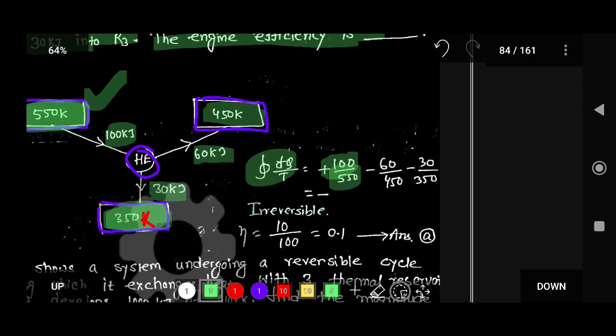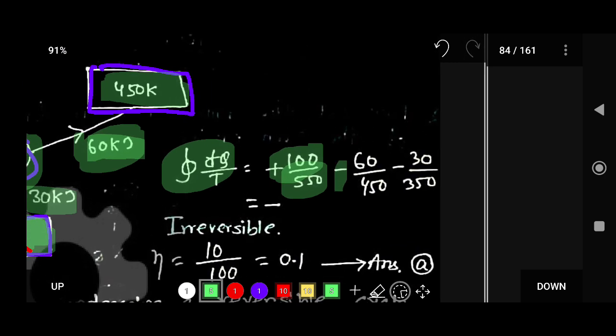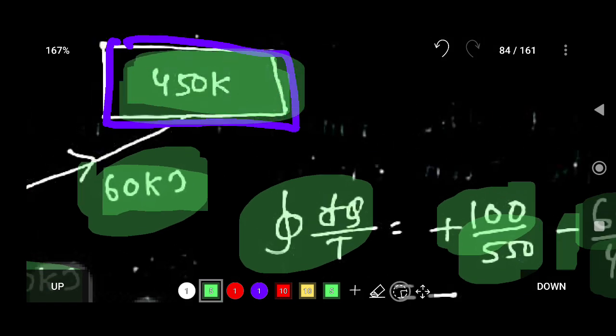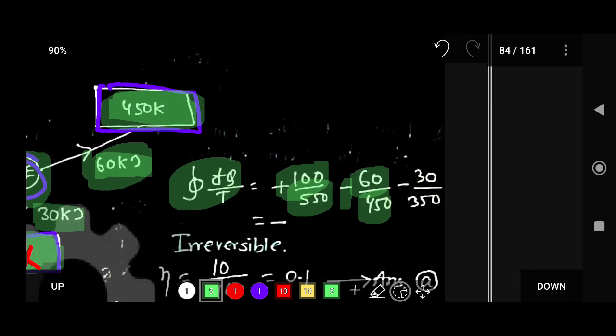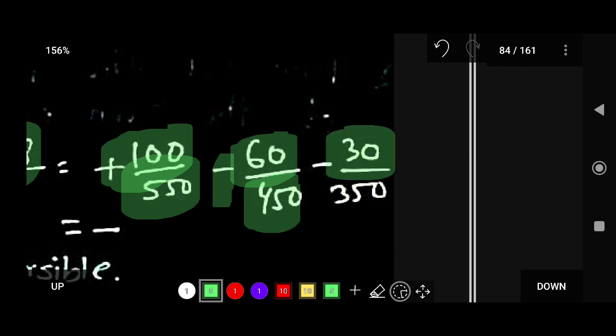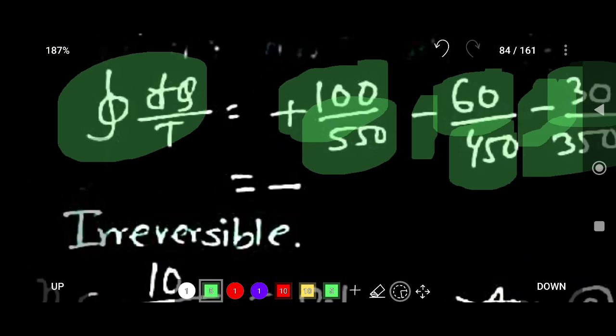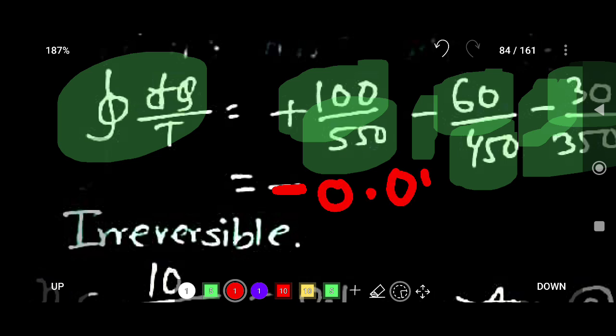Minus 60, because here 60 kilojoule of heat is going out from the system, divided by 450, the reservoir temperature. And there is 30 kilojoule of heat going out from the system, so that is why there is a negative sign, by 350. You can calculate this value, probably 0.01 something.